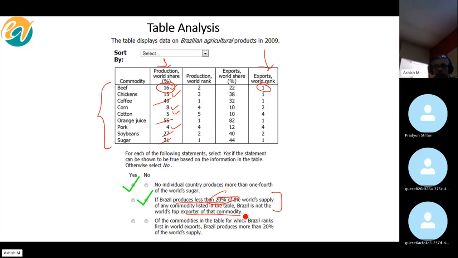So now let's move to the third one. Of the commodities listed in the table for which Brazil ranks first in world's exports. So ranking first in world exports would obviously mean that you sort on this.